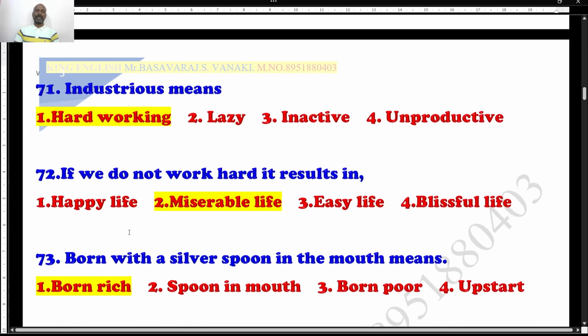Well, question number 72. If we do not work hard, it results in. It is not a vocabulary question, this is related to the passage. When you read the passage, you will get to know that. When we don't do any hard work, what is the result? Of course, it is not a happy life. It is not an easy life. It is not a blissful life. Of course, it is a miserable life, a very hardship life. It is given there. You can lock option 2 as the right answer for question number 72.